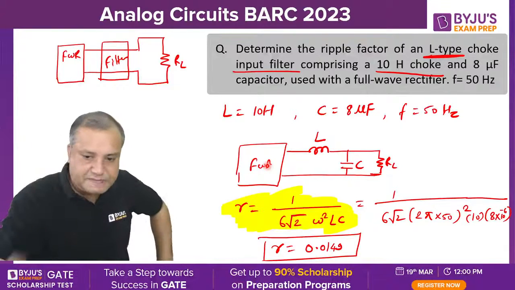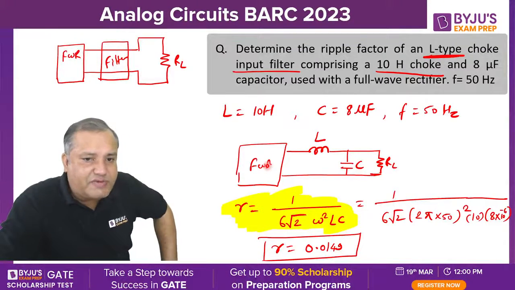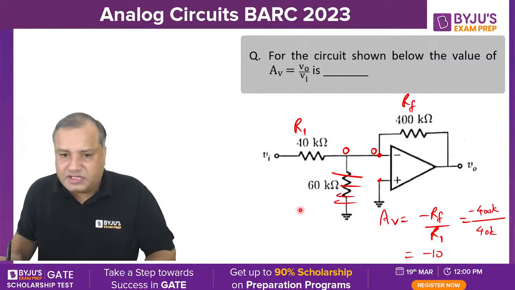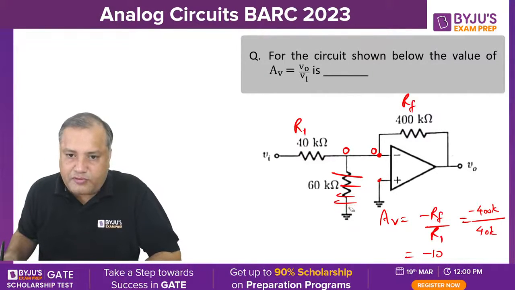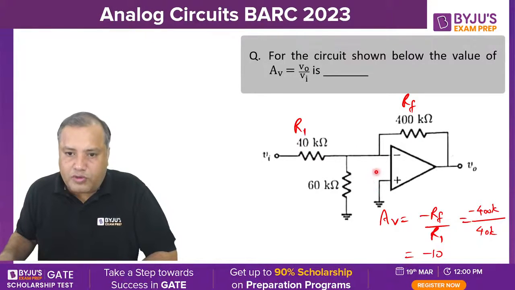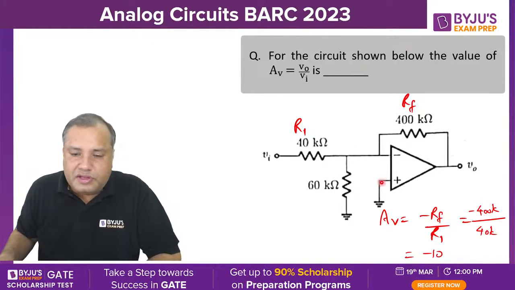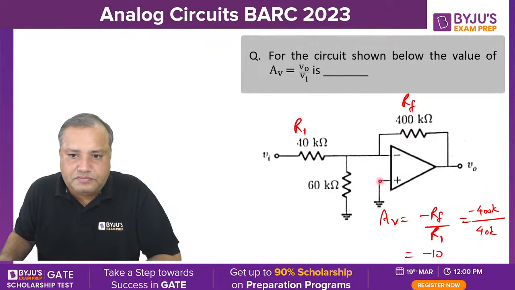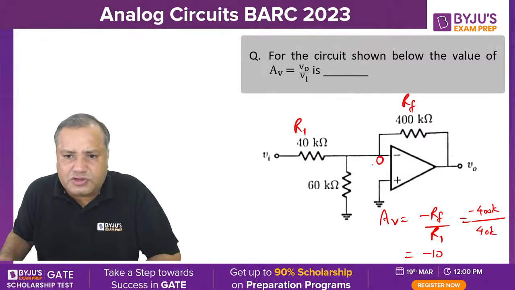Okay, remember this. Now Pratap has raised one doubt in the previous question. Pratap is asking how this 60 kilo ohm is removed from the circuit. Very simple. By the concept of virtual ground, Pratap, are you there? This non-inverting terminal is grounded. So by the concept of virtual ground, this inverting terminal is also grounded. So this is at zero potential, this is also zero potential.